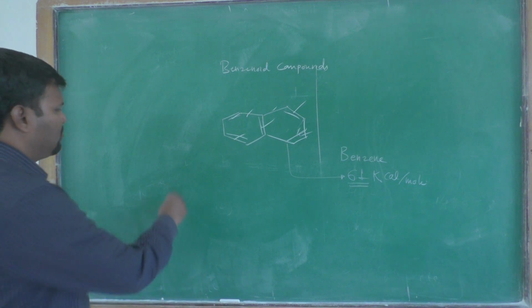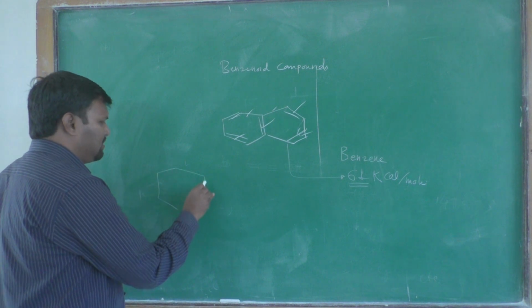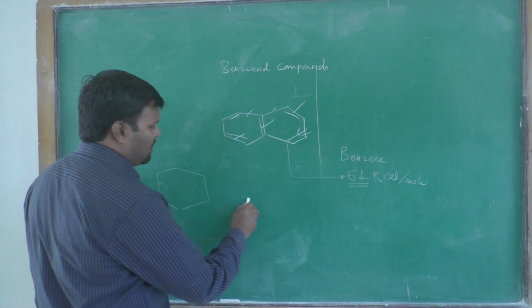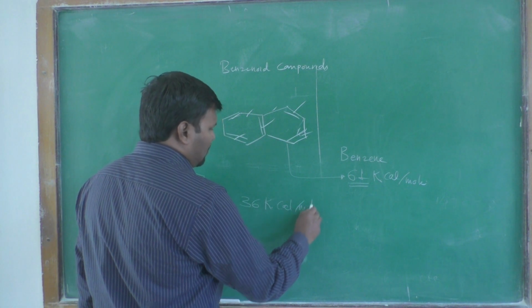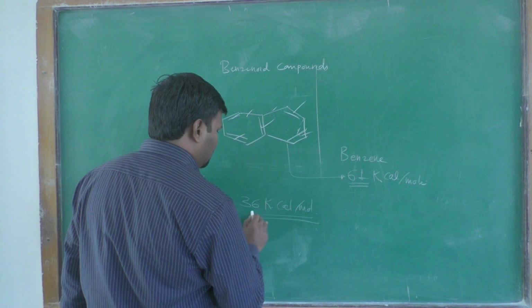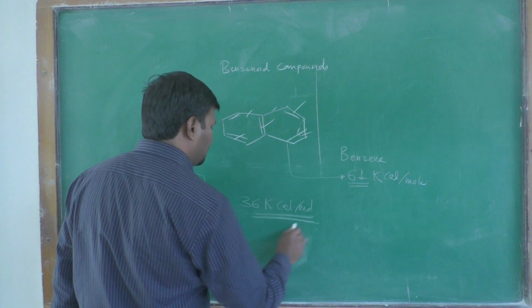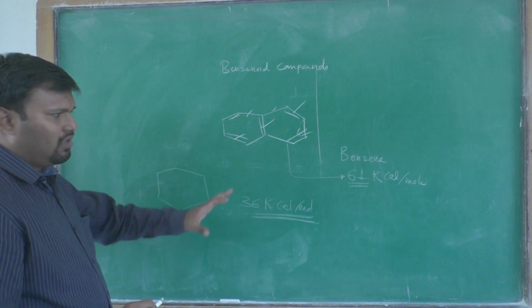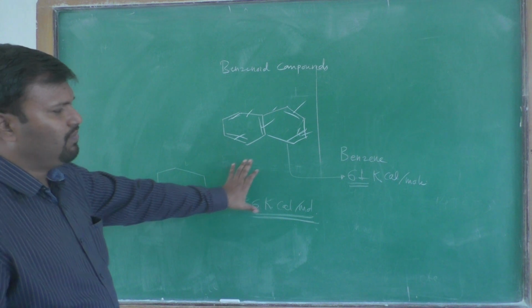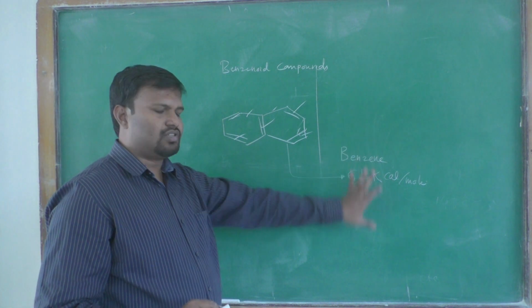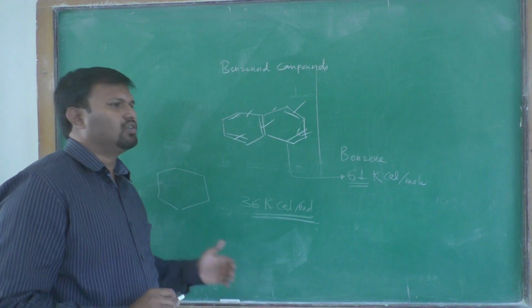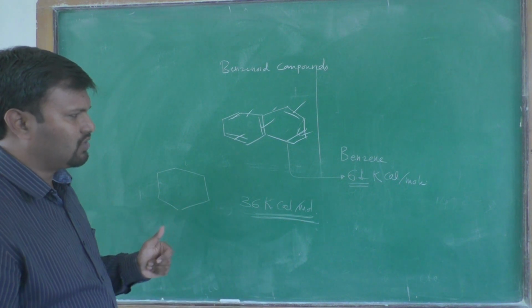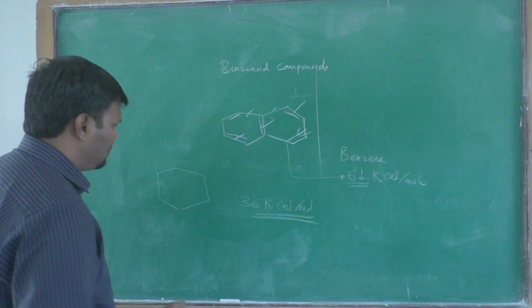Okay, what is the meaning of resonance energy? We have the benzene ring, and for the benzene ring the 36 kilocalorie per mole resonance energy is there, also called the destabilization energy, or rather the delocalization energy.